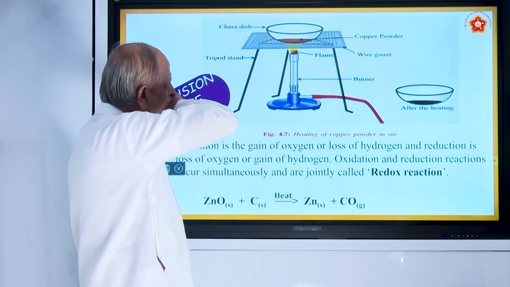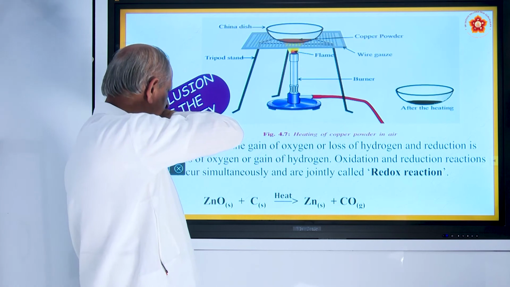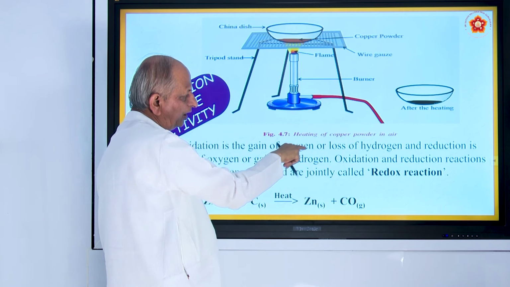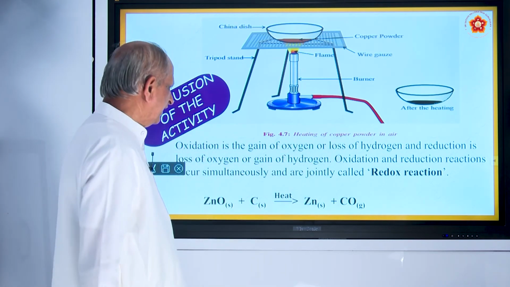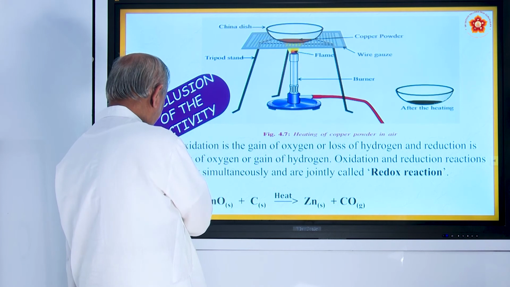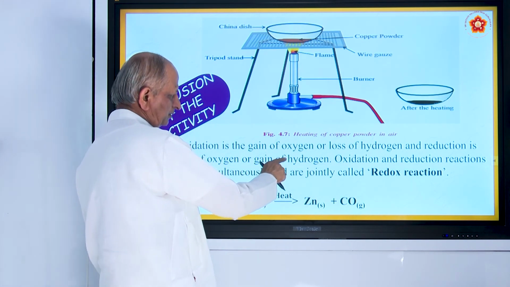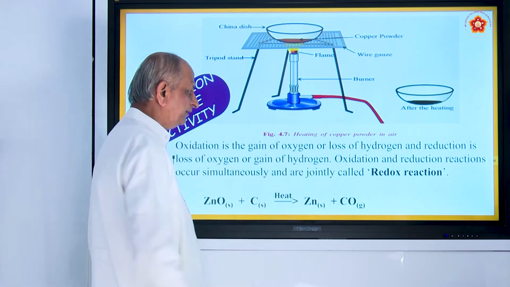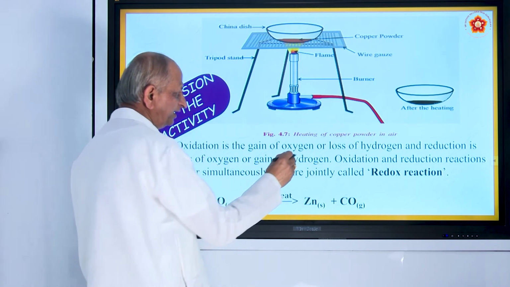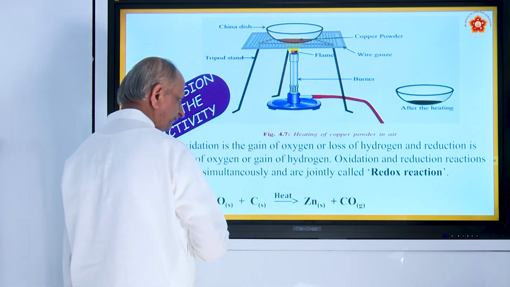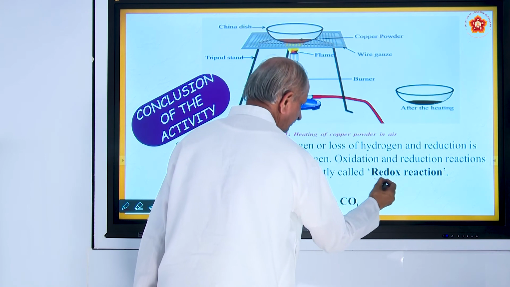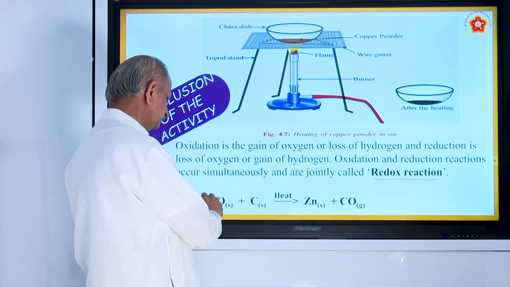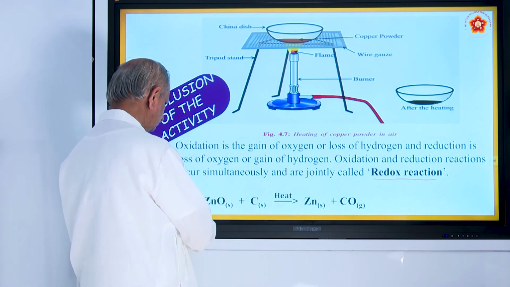So, what do you learn from this? Oxidation is the gain of oxygen or loss of hydrogen, and reduction is loss of oxygen or gain of hydrogen. So, oxidation and reduction together are called redox reactions. To give one more example, this is the second example.